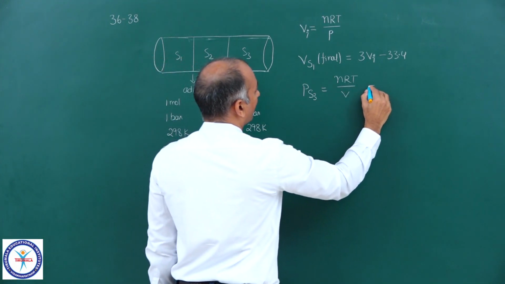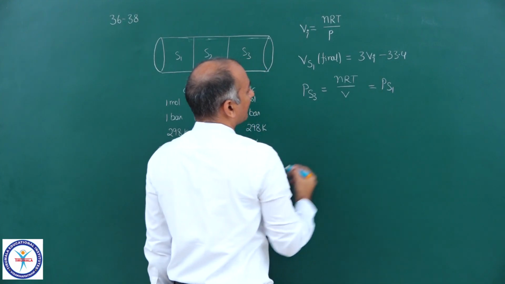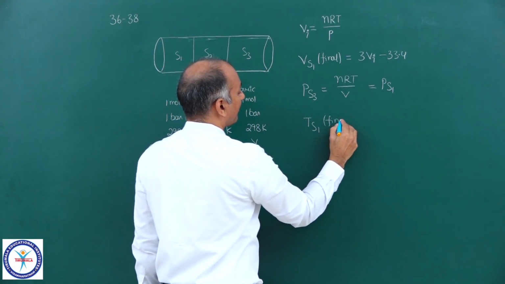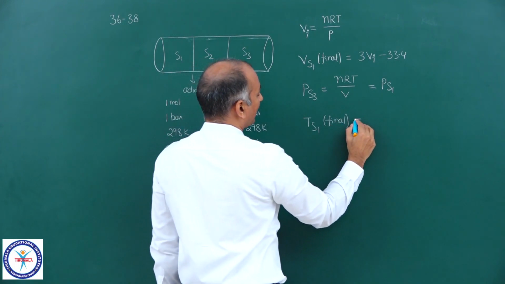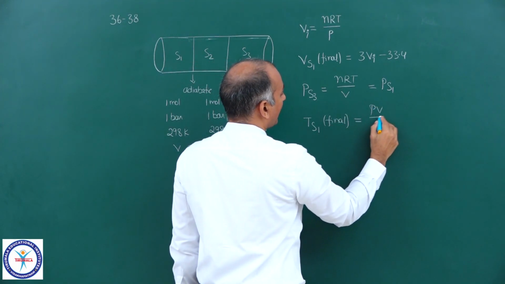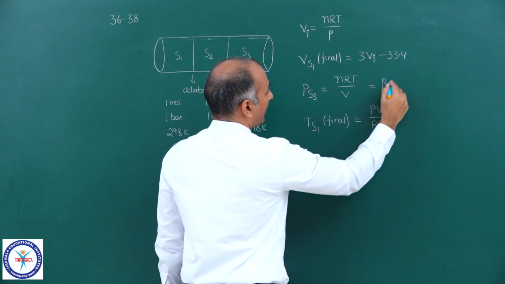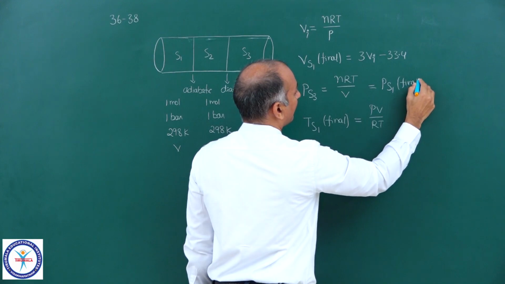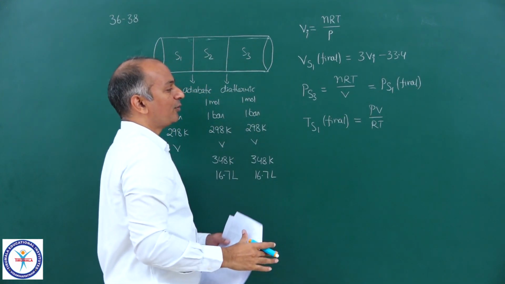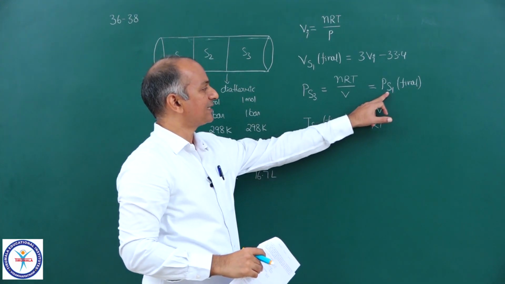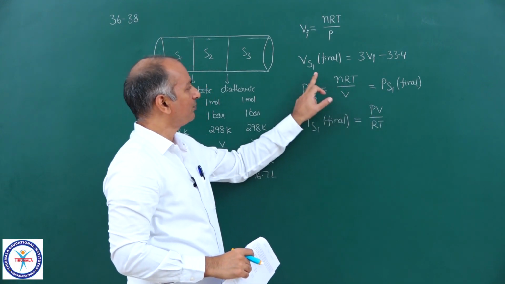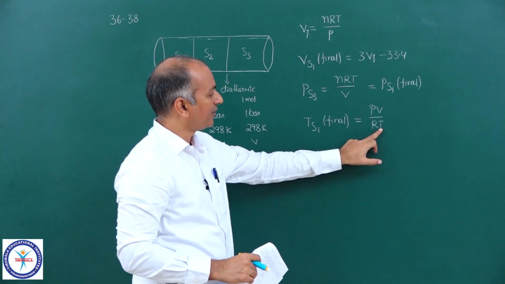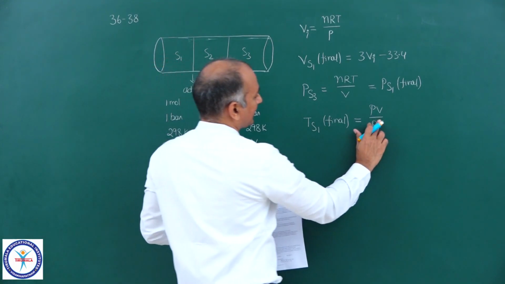And that will be equal to the pressure in S1. So the temperature of section S1 final is equal to PV upon nR, and this is PS1 final. So we know P, that is PS1 final, we know the volume final, and we know R, sorry, here it is nR.